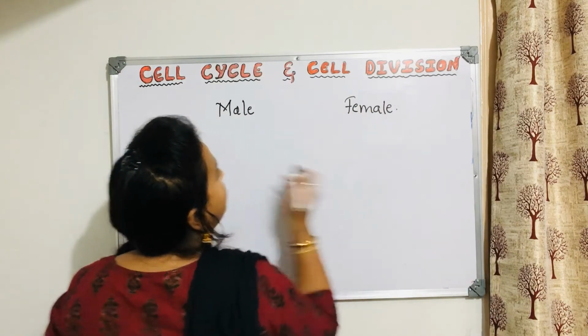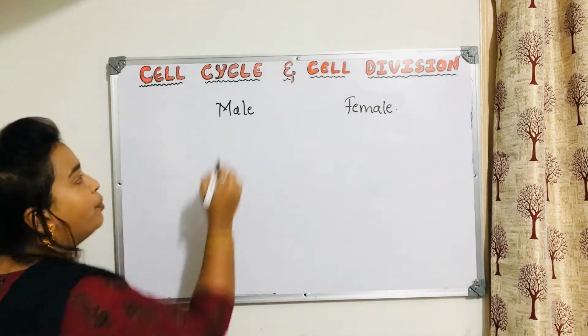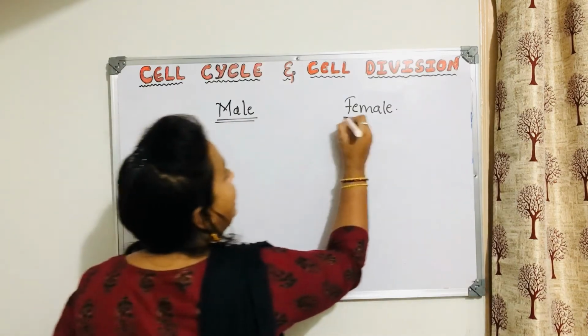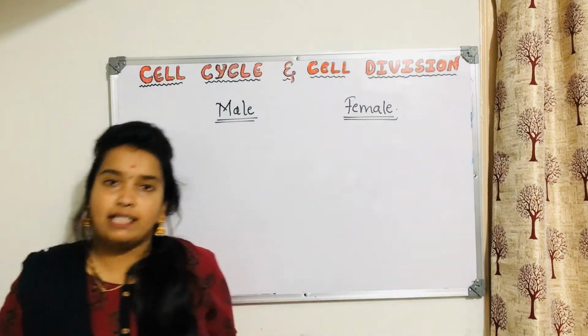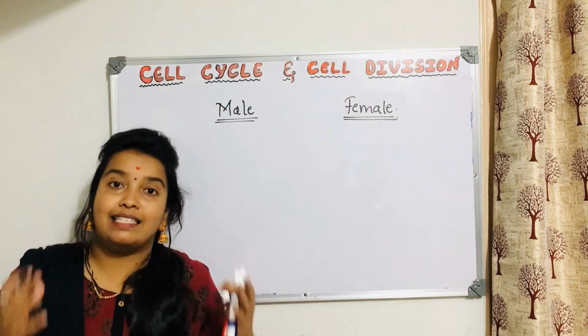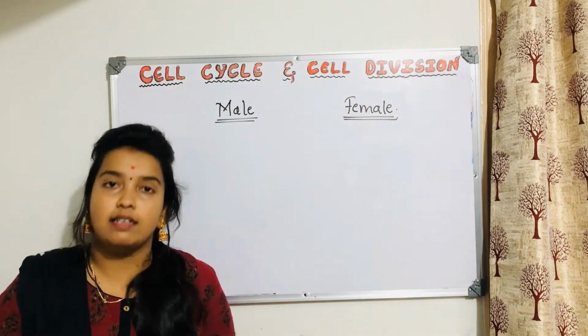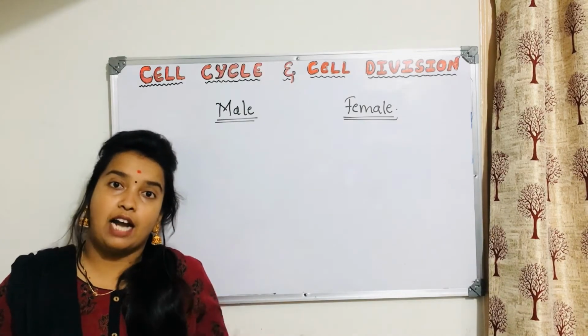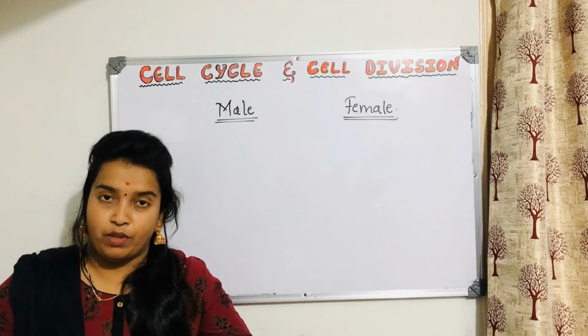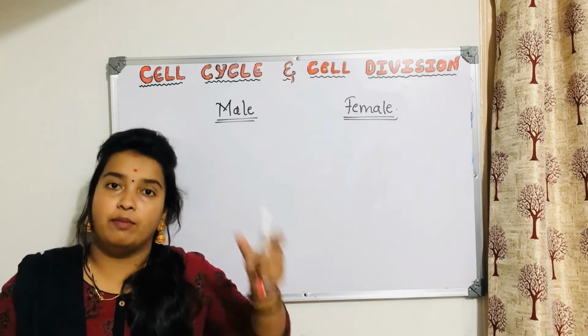What will happen is, the male, at the time of puberty, that means when he attains the age of puberty, the cells present in the gonads, the reproductive organs, will start producing gametes. And they produce gametes by which division?